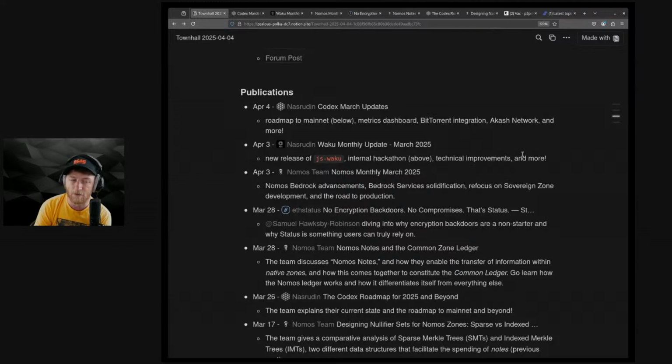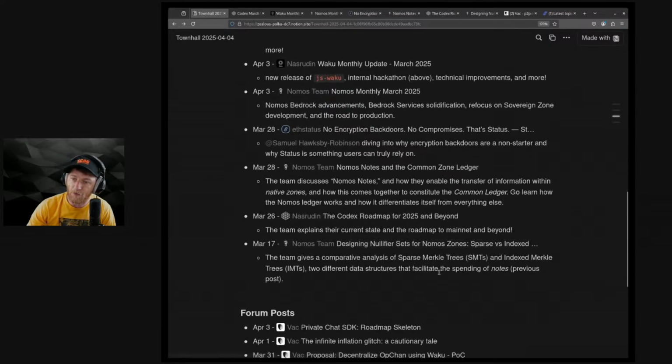Samuel did a great post on the idea of encryption backdoors and how they're a non-starter to any real level of privacy. It becomes privacy theater in the event there is a backdoor, and why Status is something you can truly rely on. So go read that. If you don't understand why backdoors are a non-starter, you should, especially working for this organization. So go check it out.